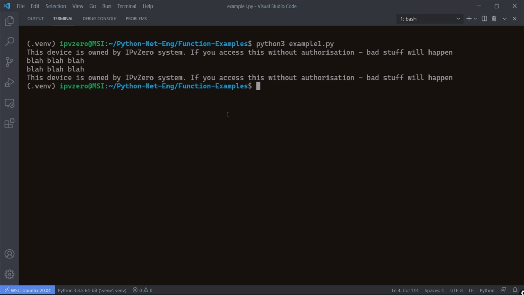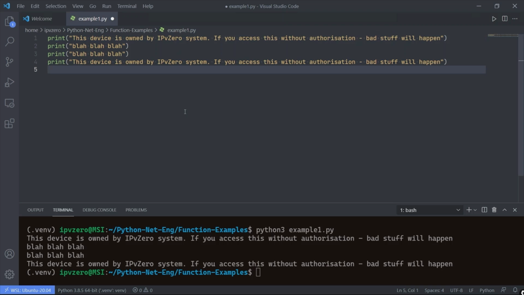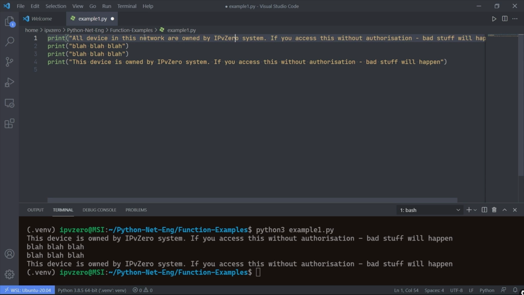As we can see here at the very top, we have our warning message, we have some text in between, doesn't matter what that is, and at the very end, we close off the message with the exact same warning. Okay, so this isn't the most useful thing, but it's serving its purpose. We've got our warning at the top and our warning at the bottom. Let's say we wanted to change our warning message, maybe to say, all devices in this network are owned by CBTN Systems, and we'll change the end here too. Let's just say, do not touch, or else.